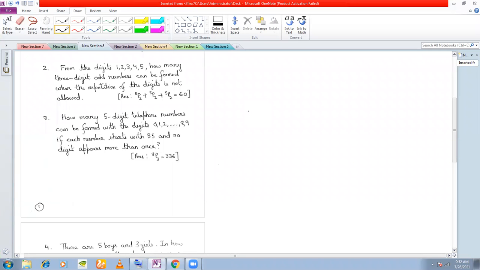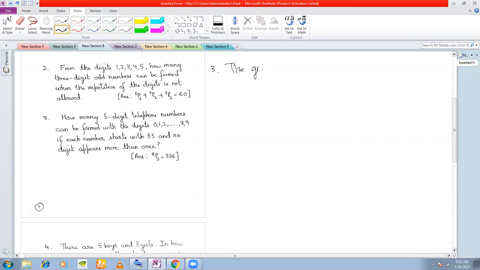The question here is how many 5-digit telephone numbers can be formed with the digits 0, 1, 2, up till 9. The digits are given, 10 digits are given to you. If each number starts with 35 and no digit appears more than once. No digit appears more than once means repetition is not allowed. So therefore, what are the given digits?